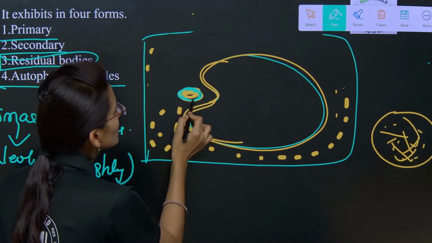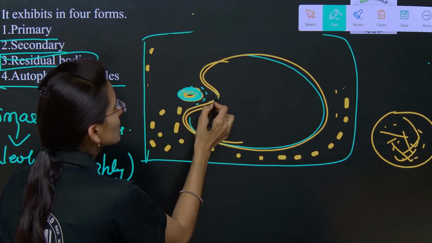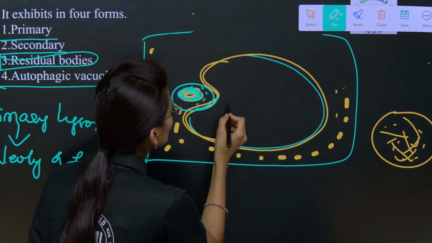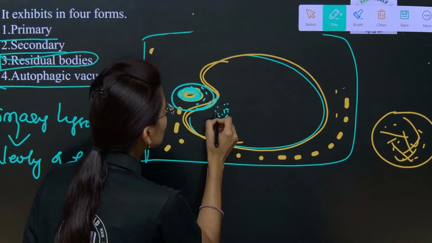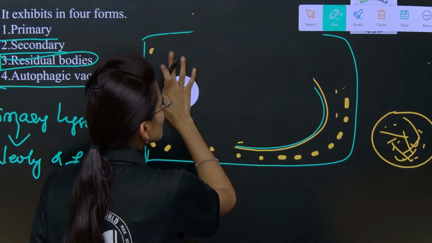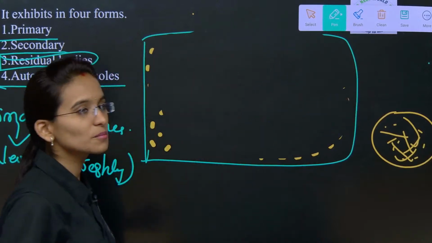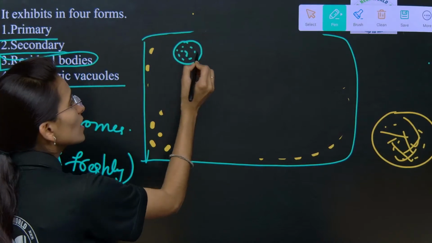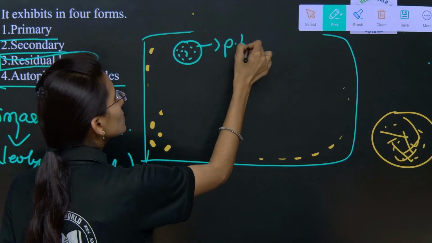Look into this. Here is a food particle. This plasma membrane is going to invaginate, and after invagination we find the vacuole. Yes. Just I will draw it here, children, so that it becomes easy for you. The first newly formed lysosomes are called the primary lysosomes.